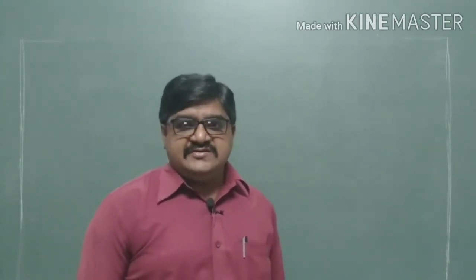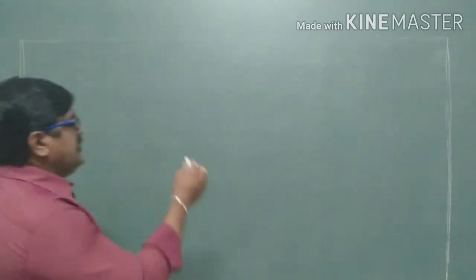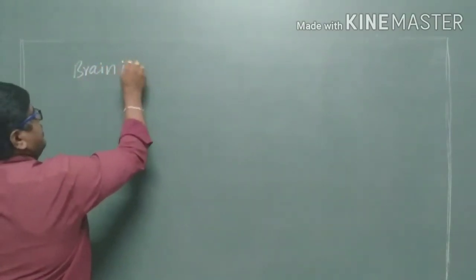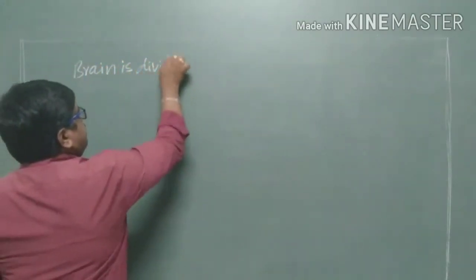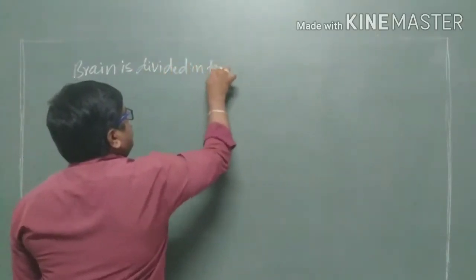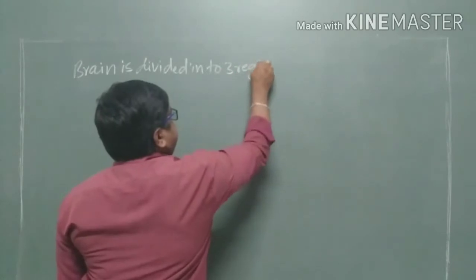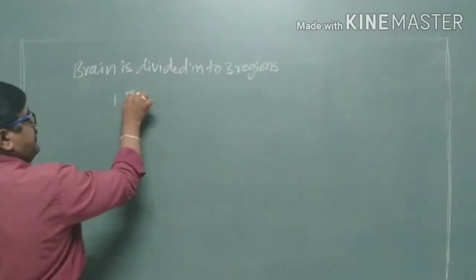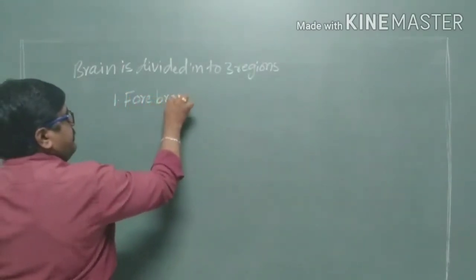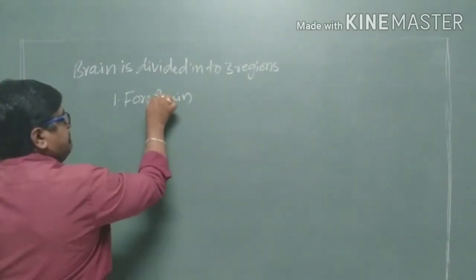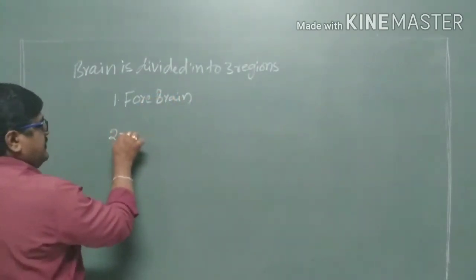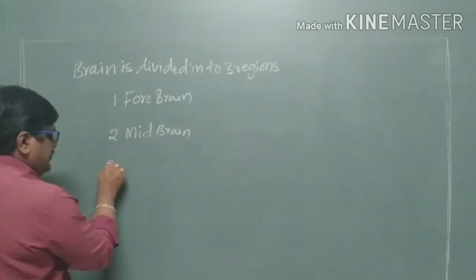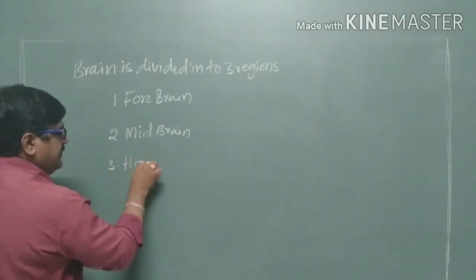In the last class, we discussed the structure of the brain, where the brain is divided into three regions. The first one is called the forebrain, the second one is called the midbrain, and the third one is called the hindbrain.